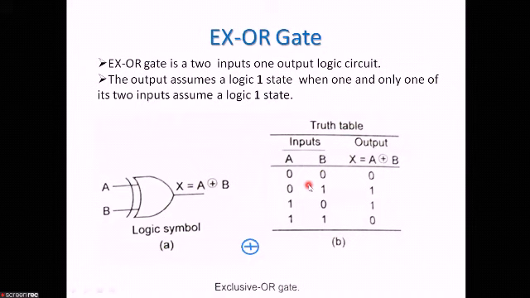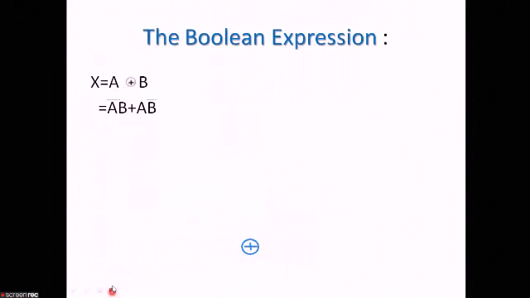Now let us see the Boolean expression of an XOR gate. This is the Boolean expression: X is equal to A XOR B. I told you that XOR means a circle with a plus sign inside it. And this will be equal to A bar B plus A B bar. This Boolean expression comes from the truth table.